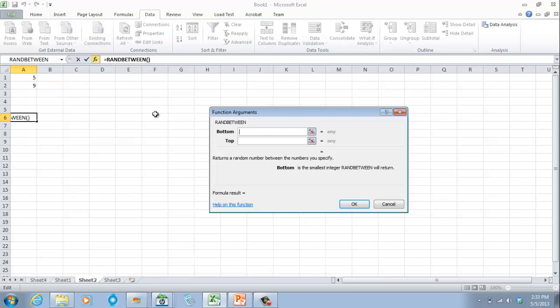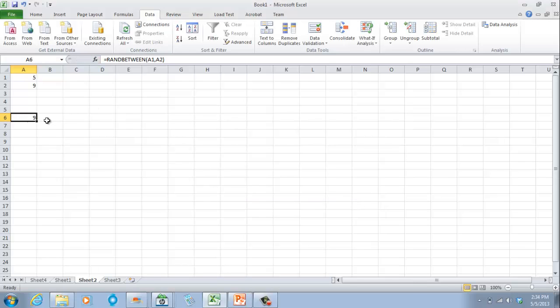Rand between will return. So let's make this bottom 5, of course, and then top, let's make it 9. Okay, so between 5 and 9, that's what it means, right? And then you click OK, and it returned 9.